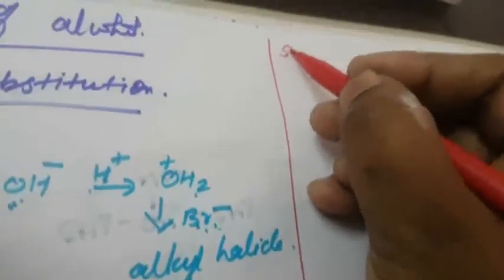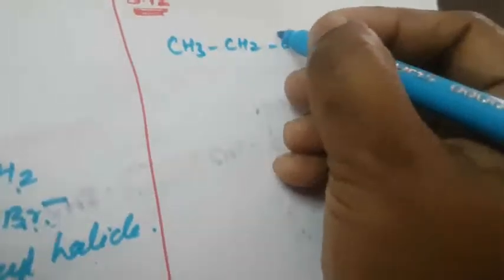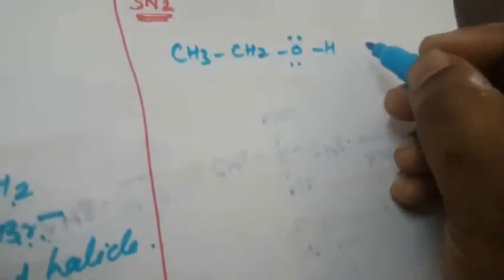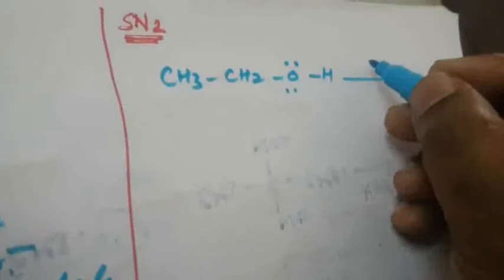So what is the mechanism? How will it be formed in the primary alcohol? It will take place by the SN2 mechanism. What is the SN2 mechanism? We already studied it last year. So how to write the SN2 mechanism? First we are going to see the first example. Ethanol, right? CH3CH2OH. It will react with HBr.